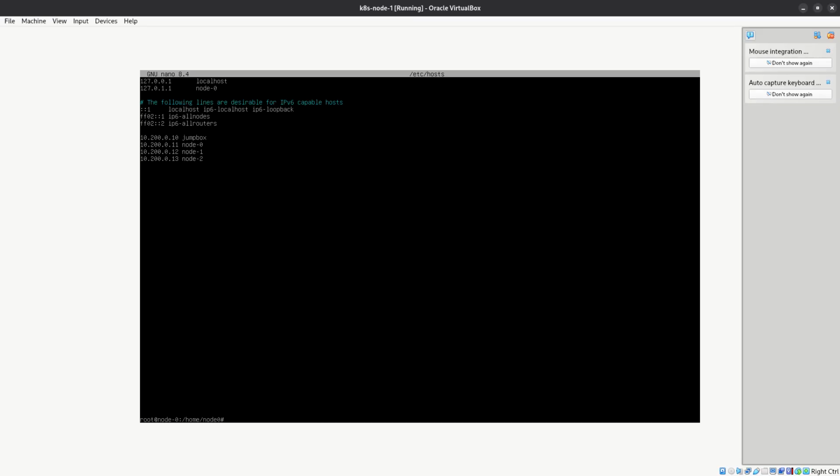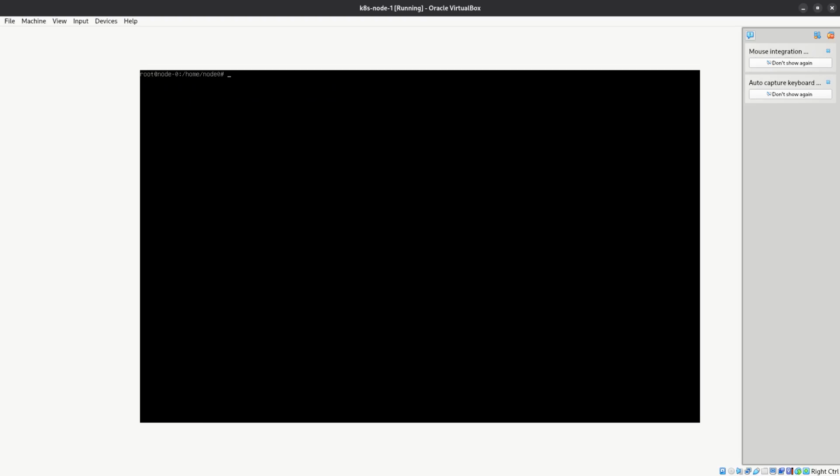So the one thing we have to change here is, since this is copied or cloned from node 0, its host name is also node 0. So we have to change the host name. We can do that by hostnamectl set-hostname to node 1.